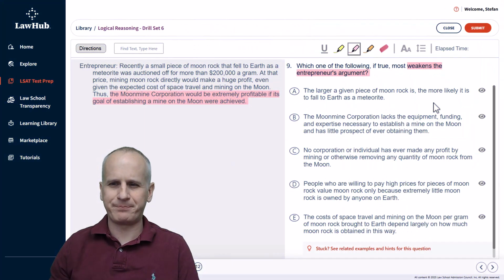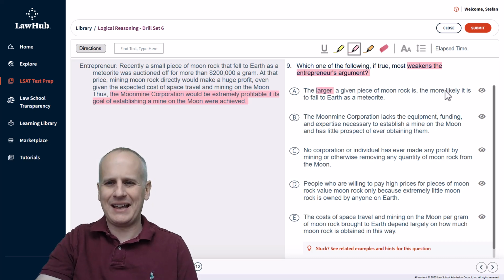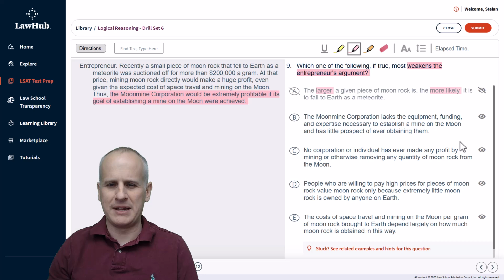So, starting with choice A, the larger a given piece of moon rock is, the more likely it is to fall to Earth as a meteorite. Well, that certainly doesn't match our mental prediction about supply and demand. And larger, more likely, these are incredibly vague. There are a couple of reasons we should be able to eliminate A, and we move on to B.